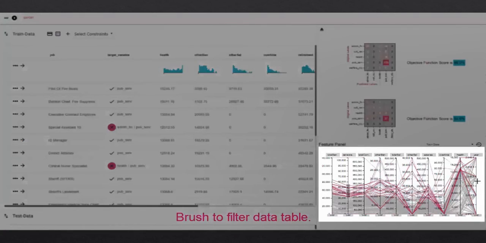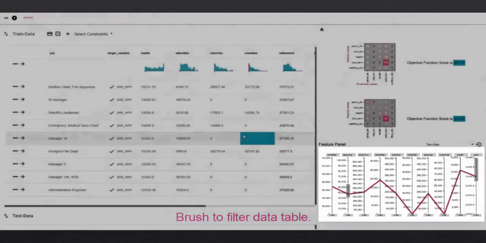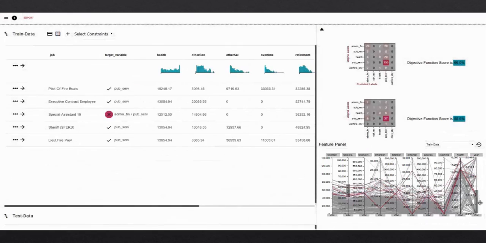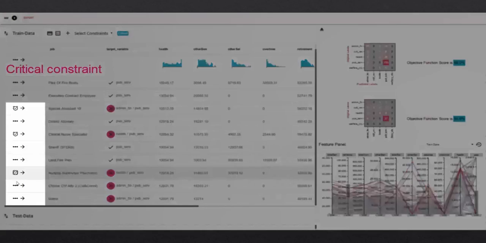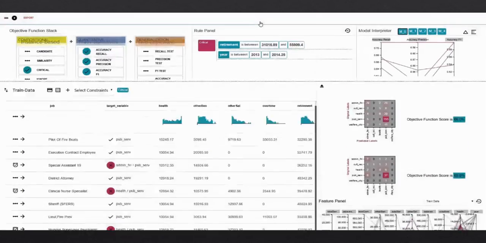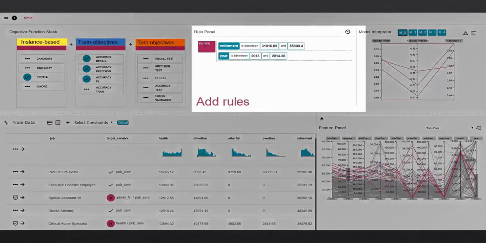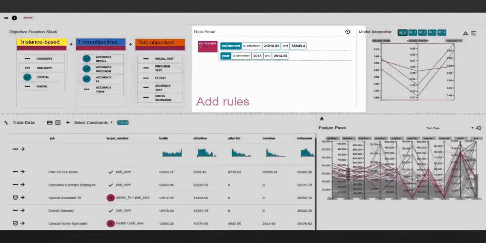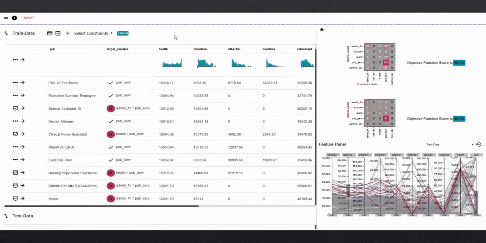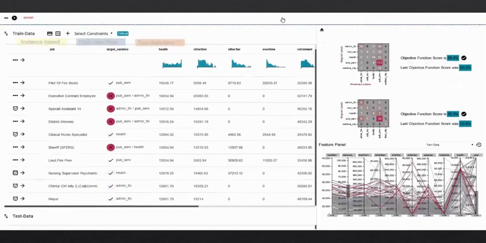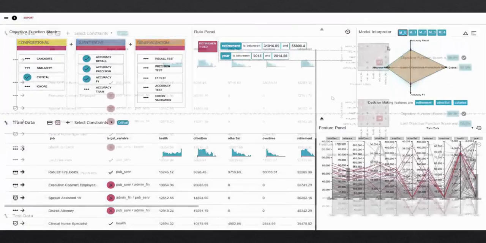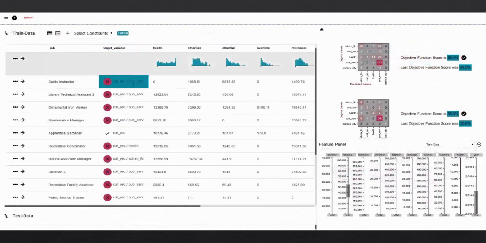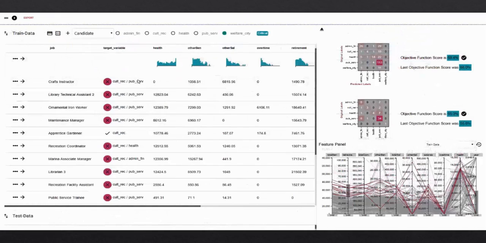They specify a set of data samples with median retirement benefits from the year 2015 and 16 as critical by filtering them using the parallel coordinate plot on the right. They can record any constraint they specify as a rule to review later in their analysis process. They review the objective function to check the specified objective critical. They also review a set of classifiers to see how the models have been constructed.